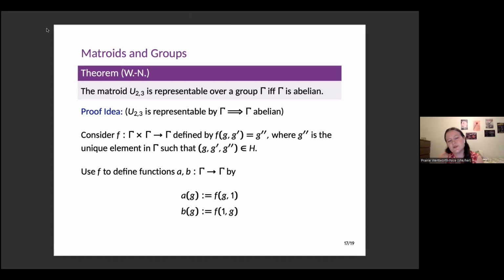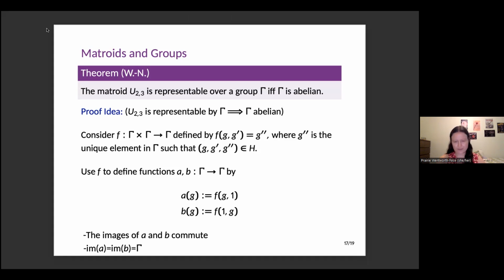And then we're able to use this function to define two new functions, which take the group as both domain and codomain. And what we found with these two functions is that the images of these two functions commute. The image of A commutes with the image of B. And it turns out that both of their images is the entire group gamma, which means that all of the elements of gamma commute with all of the other elements of gamma. So gamma must be an abelian group. So that's the idea of what happened here.